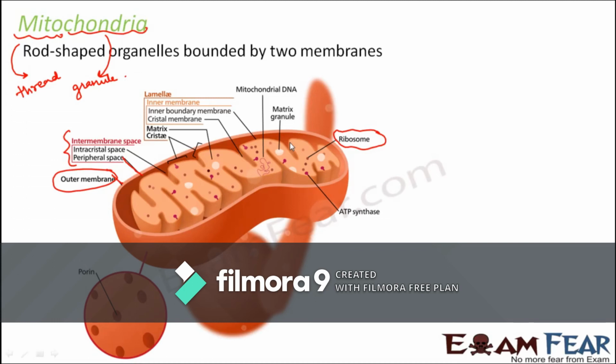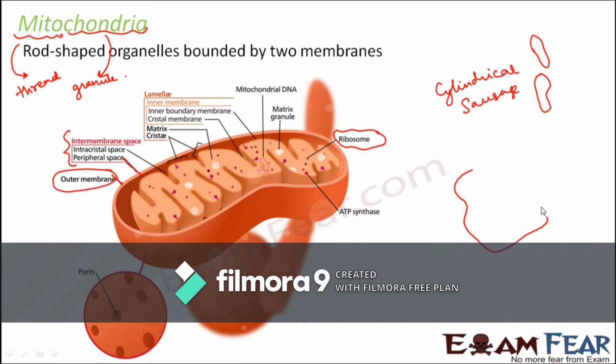The number of mitochondria which can be present in one cell is variable. One cell can have one mitochondria, one cell can have multiple mitochondria. So the number can vary. If you talk about its shape, it is mostly cylindrical in shape. Sometimes it is in the shape of a sausage. So mostly either like this or like this. Something of this sort. Generally mitochondria are uniformly distributed in the cytoplasm.